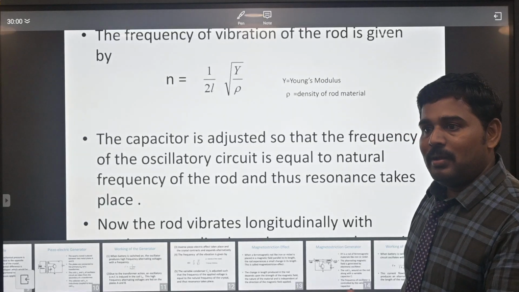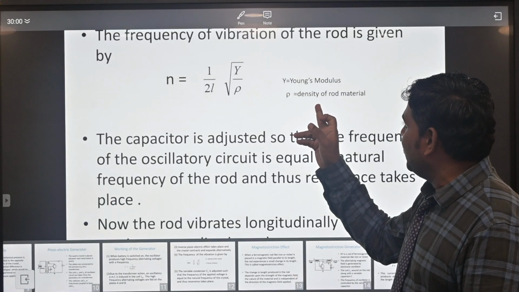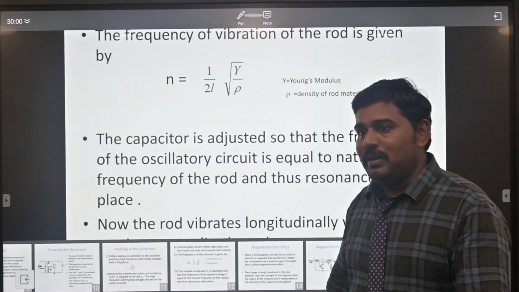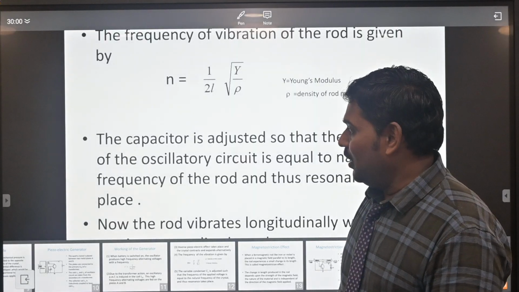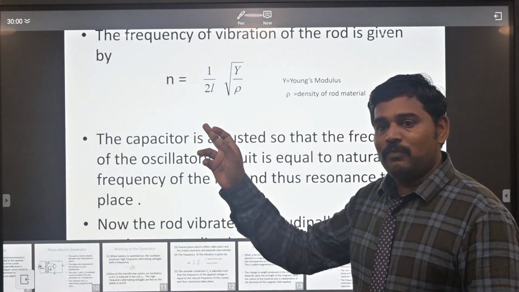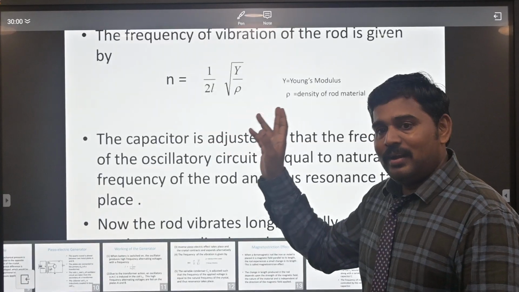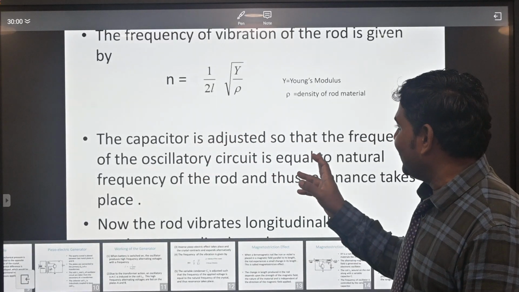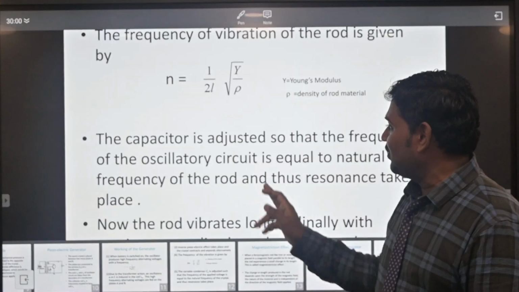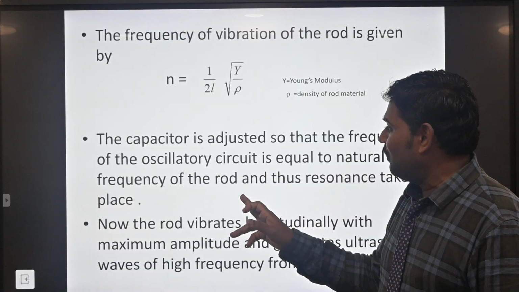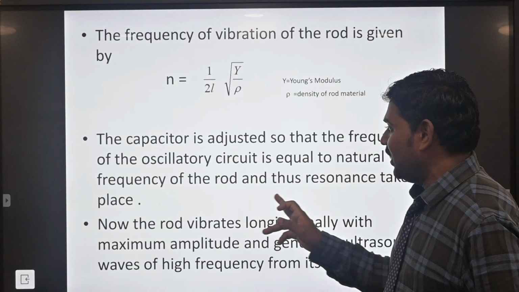And the material of the bending moment, or rho, is the density of the material. What material will be used: nickel or some other ferromagnetic material, to find the density of the material. The capacitor is adjusted so that the frequency of the oscillator is equal to the natural frequency of the rod, and this is the resonance.